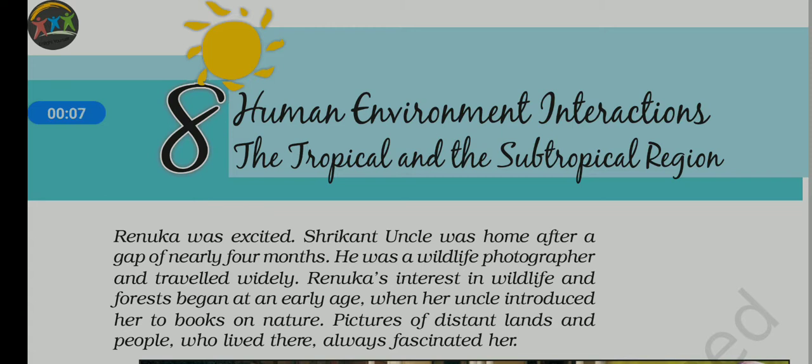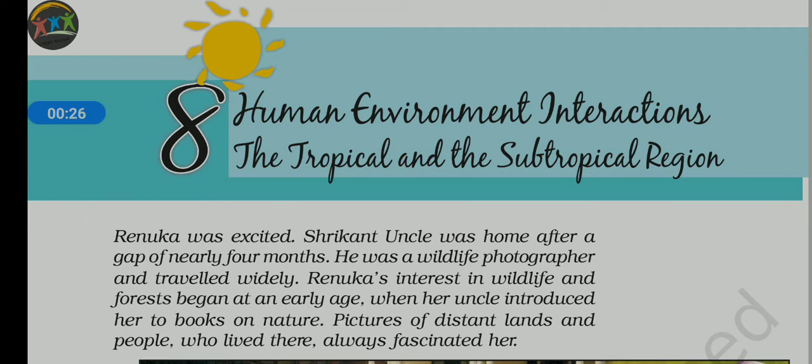This is human environment interactions, the tropical and the subtropical region. In the last chapter we also learned about the human environment. Here we are also going to learn about the human environment. What are the basic differences between the two chapters, 7 and 8, we will see.